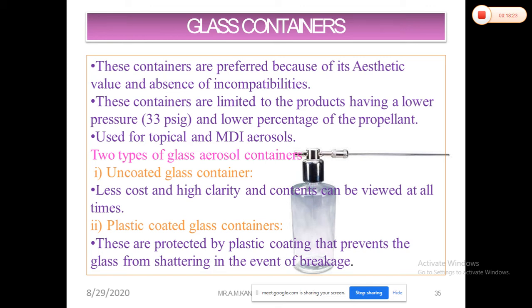So those products which have lower concentrations of propellants, obviously when your propellant concentration is lower, then your product concentration or the pressure inside the container will obviously be low. So mostly used for topical as well as metered dose aerosols and in cosmetic formulations.